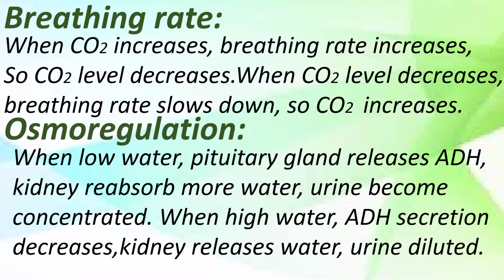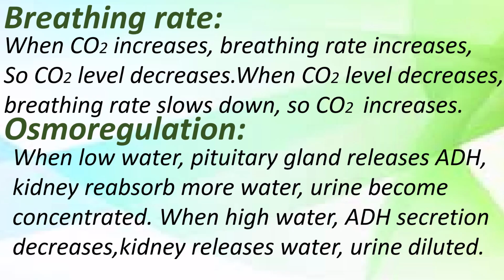So this low water and high water regulation occurs by the brain. When there is low water, the pituitary gland releases ADH. Due to this antidiuretic hormone, the kidney reabsorbs more water during filtration of blood.